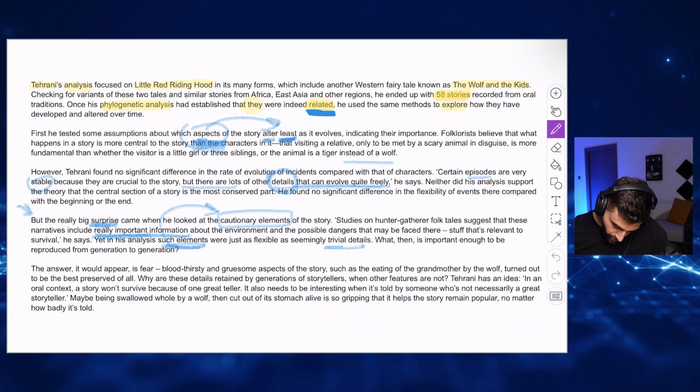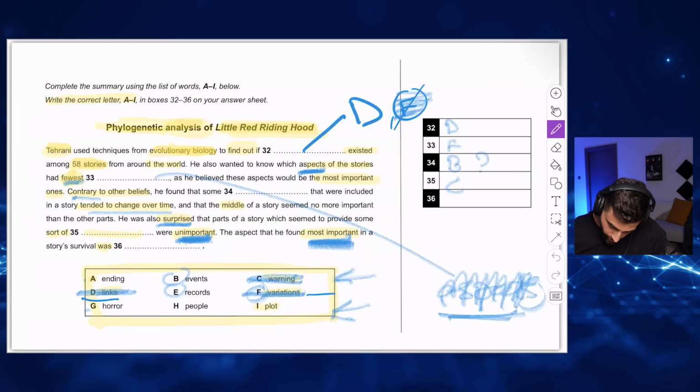Okay, we finished here. The answer. Oh, look, wait. What is important enough to be reproduced from generation to generation? What is it? The answer is fear. That was an easy one. So the answer here is fear. Fear means ending? No. Horror? Yeah. Fear equals horror. When you are scared of something.